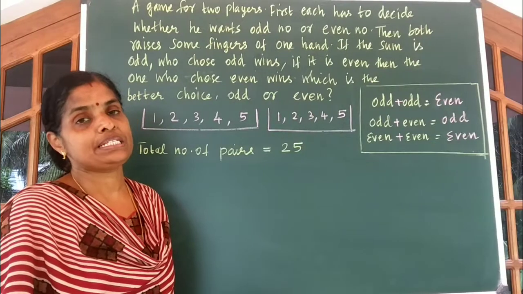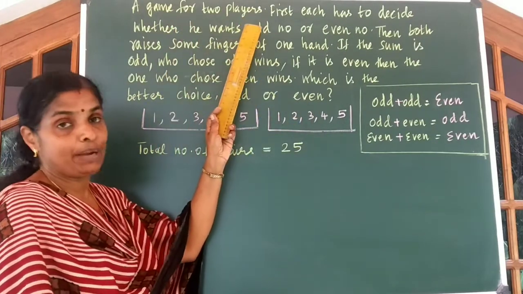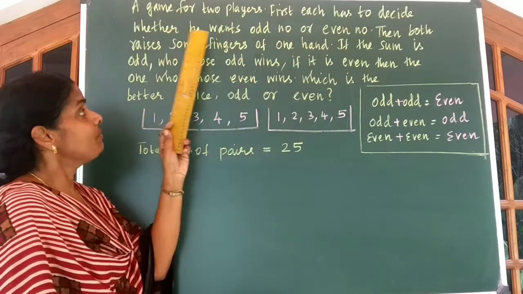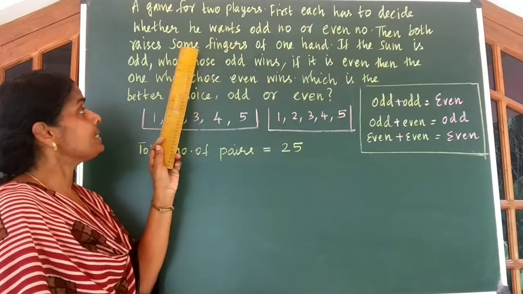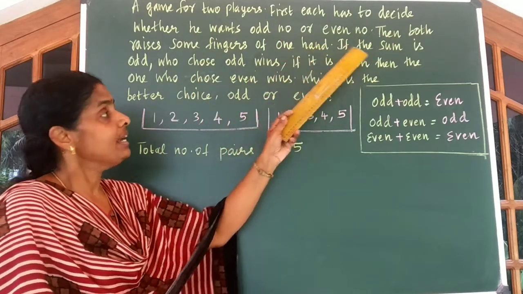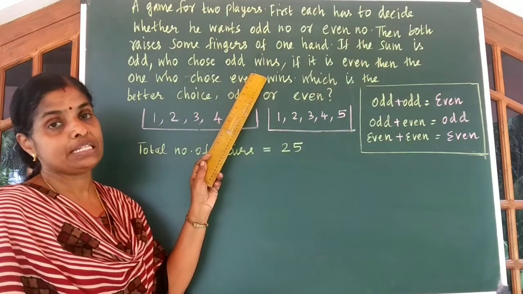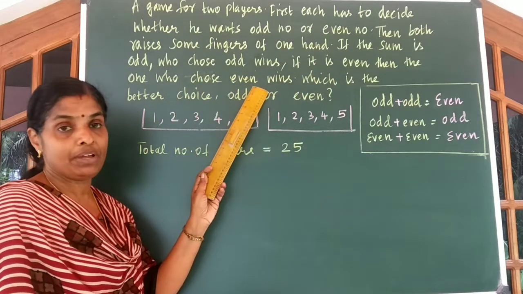The last question of the third exercise. A game for 2 players. First, each has to decide whether he wants odd or even number. Then both raise some fingers of one hand. If the sum is odd, one who chooses odd wins, and if the sum is even, then the one who chooses even wins.